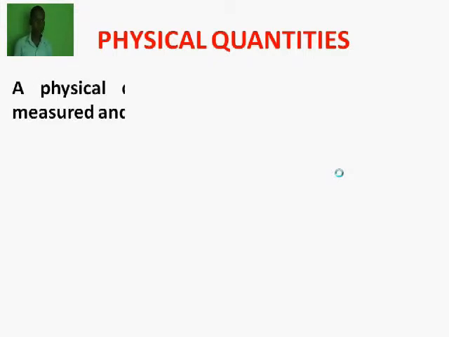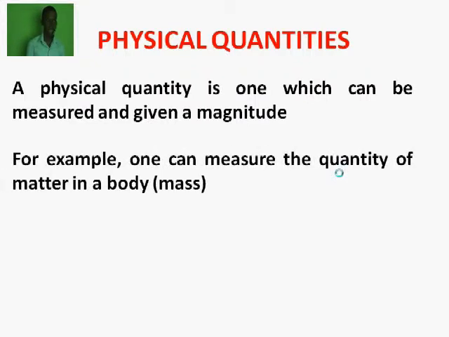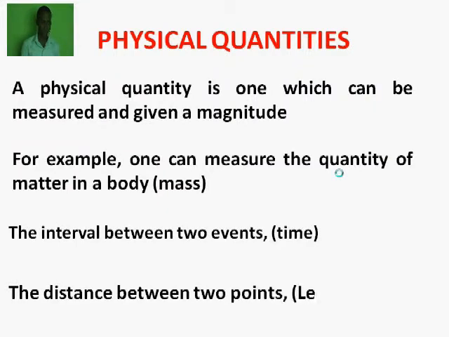Physical quantities. What are physical quantities? A physical quantity is one which can be measured and given a value. Can you think of anything you can measure and give a value? Take, for example, the quantity of matter in a body, mass. Because it can be measured and given a value, it is a physical quantity. One can as well measure the interval between two events. That we call time. Some other person might wish to measure the distance between two given points, and we call it length.